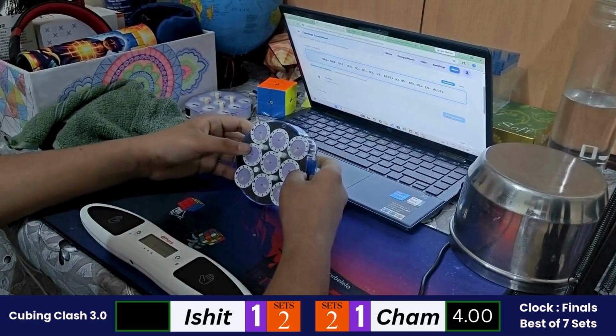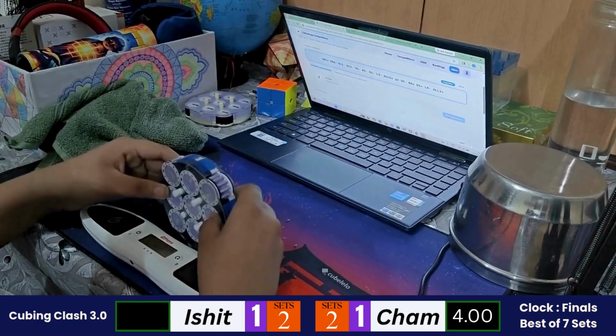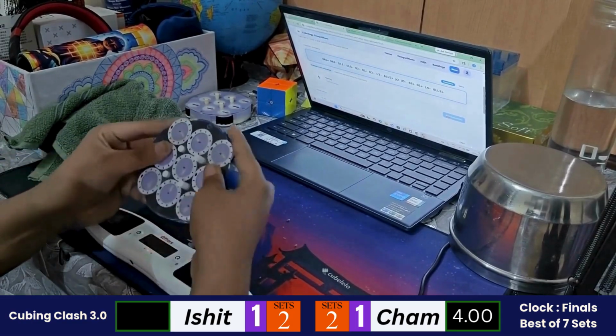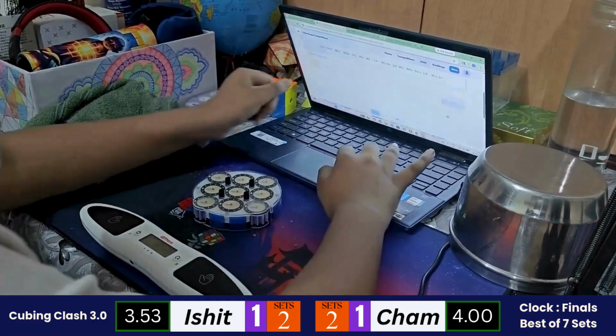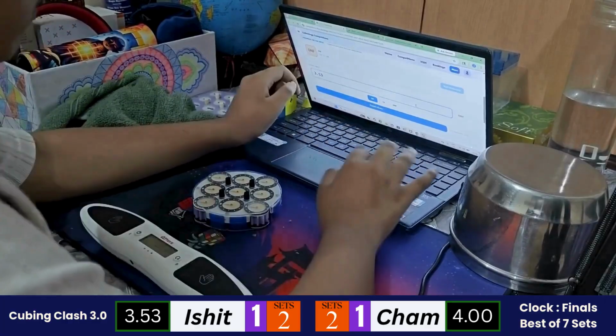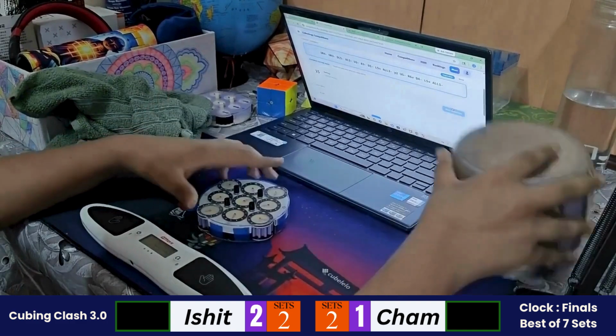So Ishit is inspecting his clock. So starting out with the solve. Okay, a quick solve from Ishit, 3.53. So Ishit wins the solve. So 2-1 for the set.